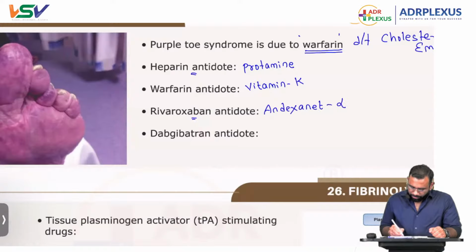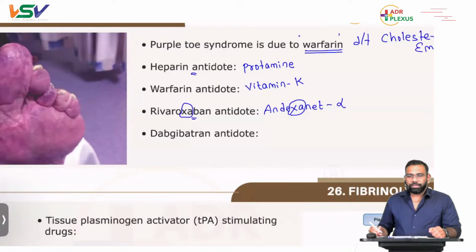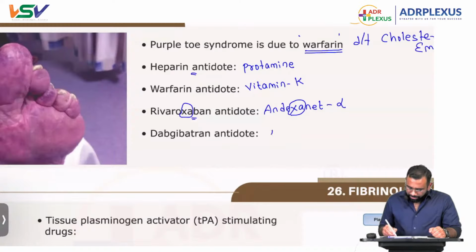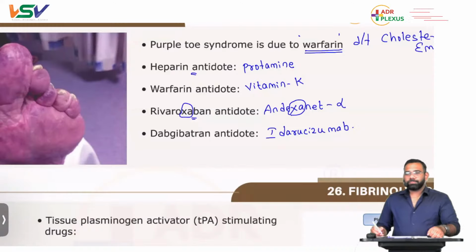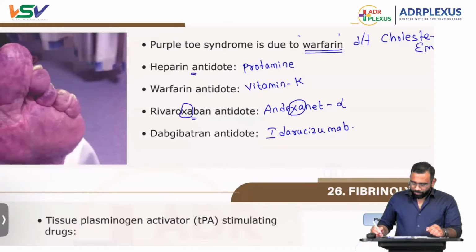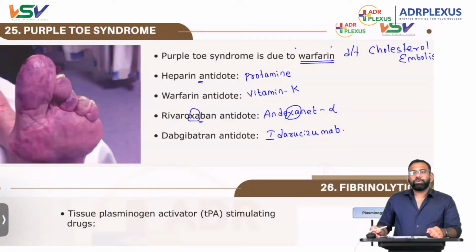Here we have rivaroxaban, factor Xa, andexanet alfa. Next one, dabigatran antidote is idarucizumab. So these are the antidotes of these anticoagulants.